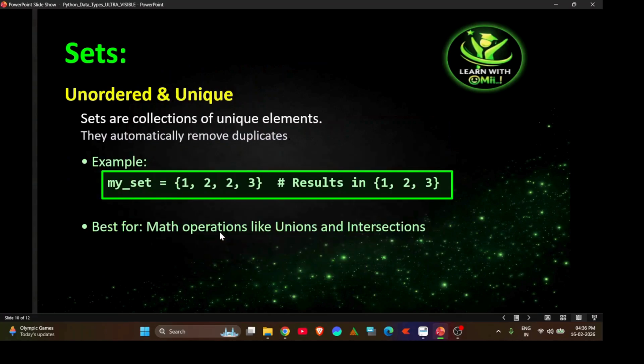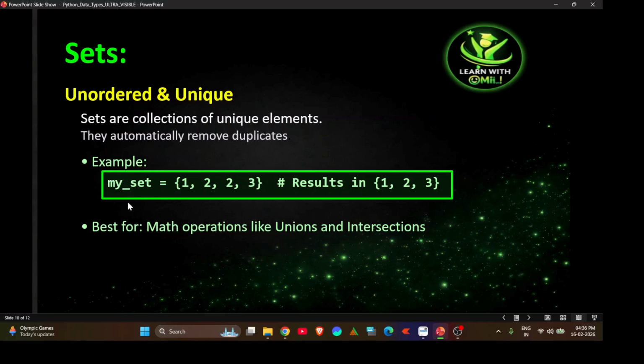I am pro. Now coming to the next one, sets. In sets you are going to get unordered and unique values. Sets are collections of unique elements and they automatically remove duplicates. If you know set theory from mathematics, then you know the definition: they are unordered collections with unique values, and there is no repeated element.